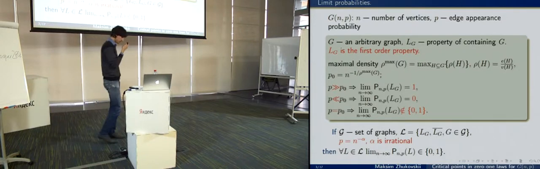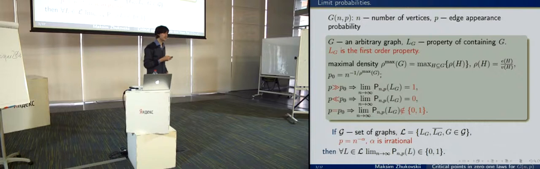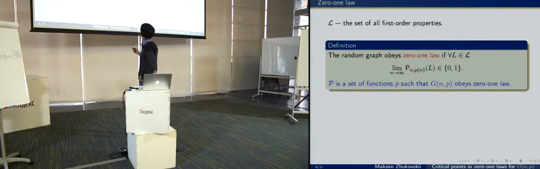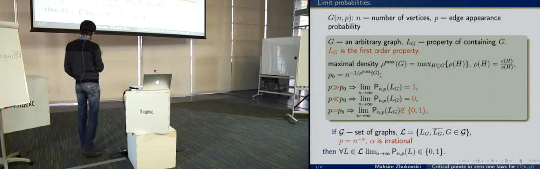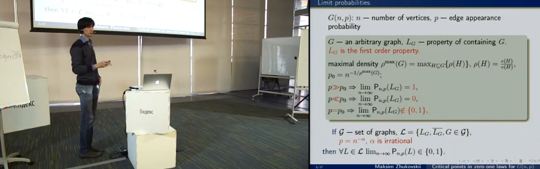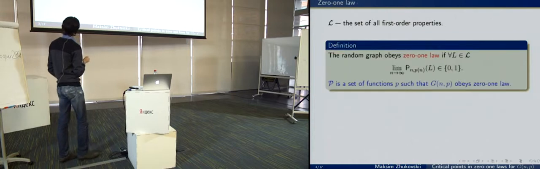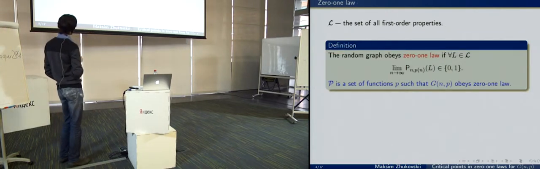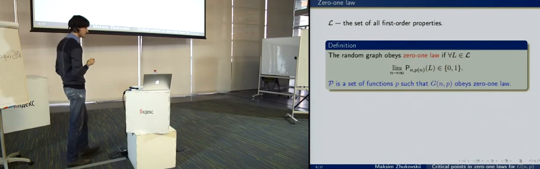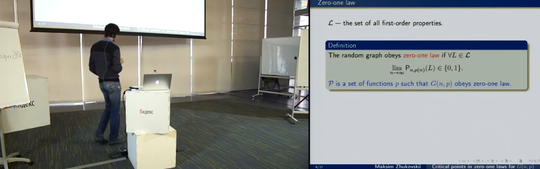And it turns out, and it was proved in 1988 by Spencer and Shelah, that this result can be extended to all first-order properties. And it is called the 0-1 law. So the random graph obeys the 0-1 law if for any first-order property, either its probability tends to 1 or it tends to 0.